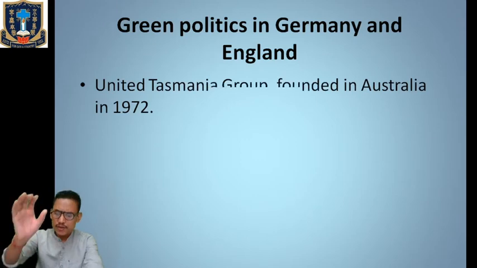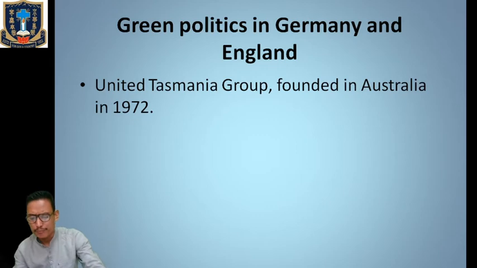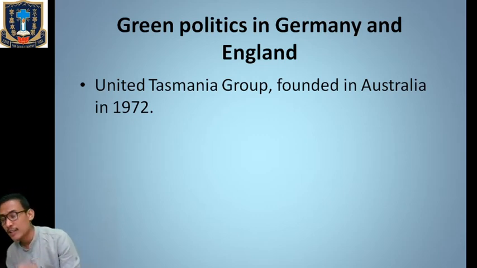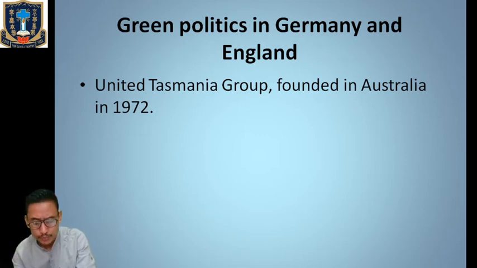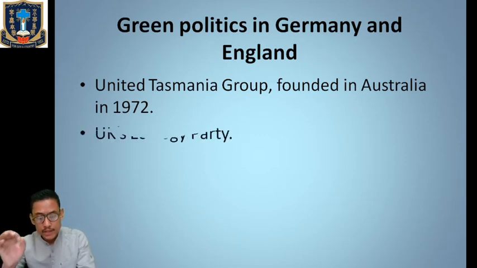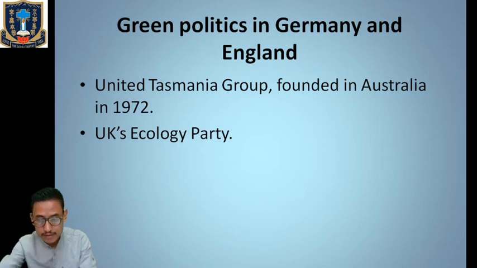The first political party to be created with its basis in environmental issues, listen very carefully, was the United Tasmania Group, which was founded in Australia in 1972. Years later, Europe launched its first green party, the UK's Ecological Party. The German Green Party was not one of the first, but they attracted the attention of the media and came into the limelight.